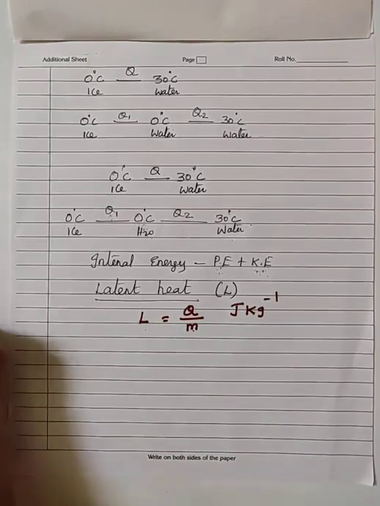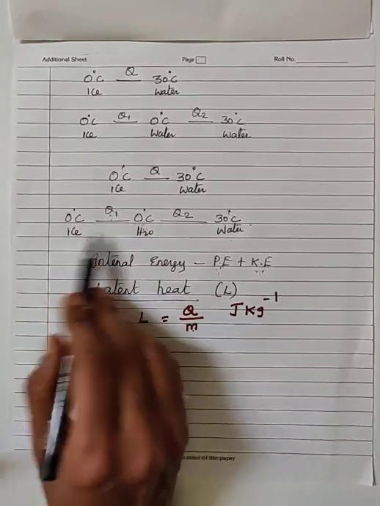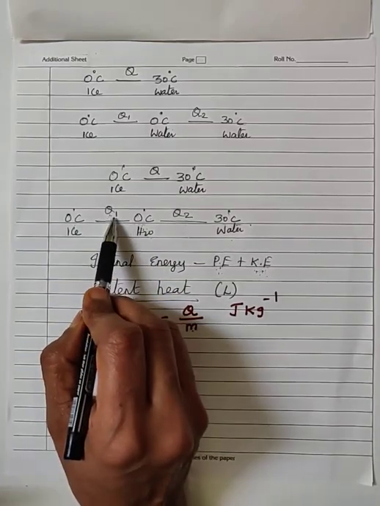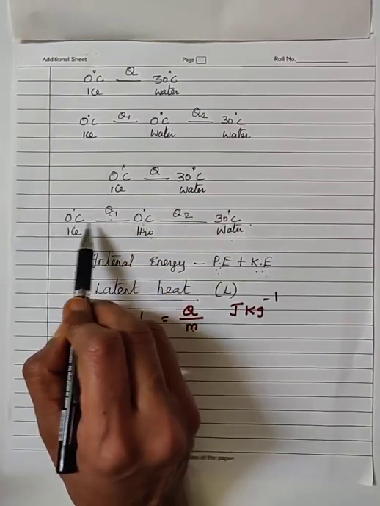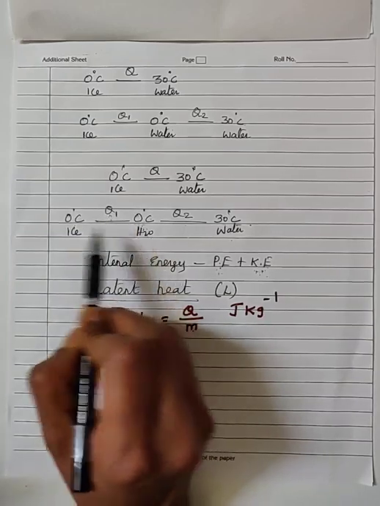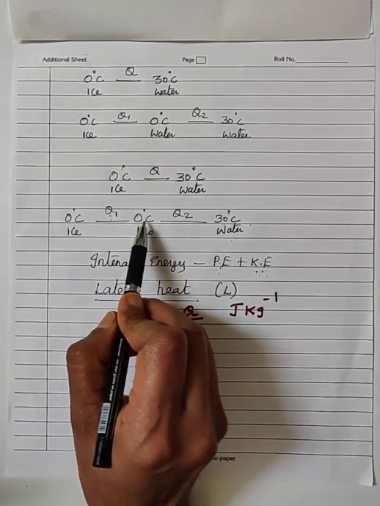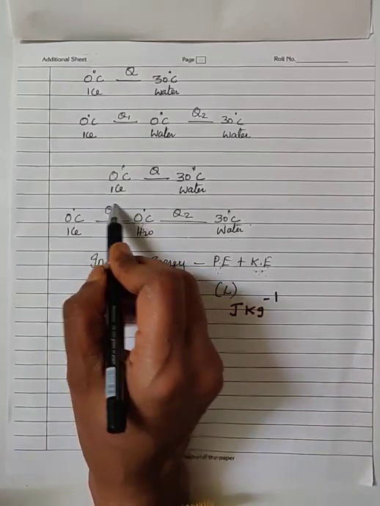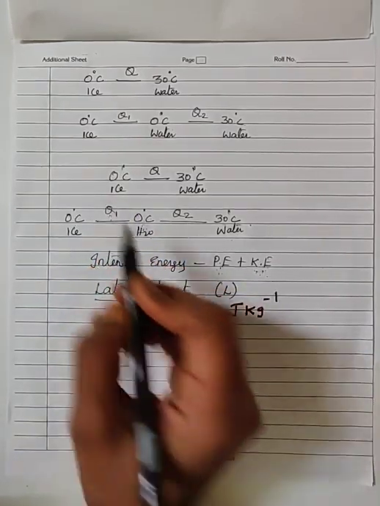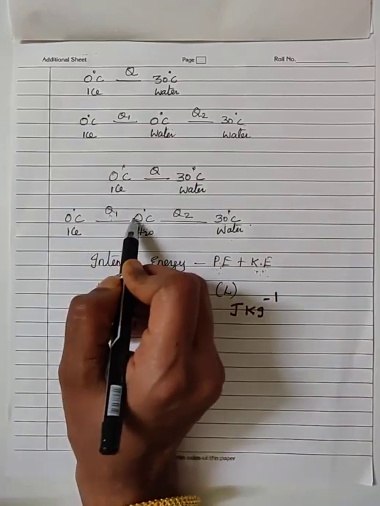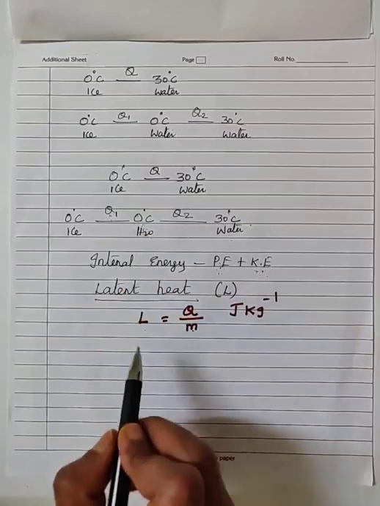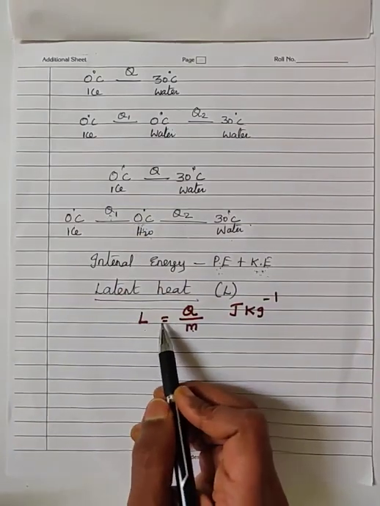Next one. See the first equation. Ice at 0 degrees Celsius absorbs Q1 amount of heat energy to convert itself completely into water at the same temperature. Here the quantity of heat energy we call latent heat of melting. This process we call melting. But the heat energy given is hidden, so we call it latent heat of melting.